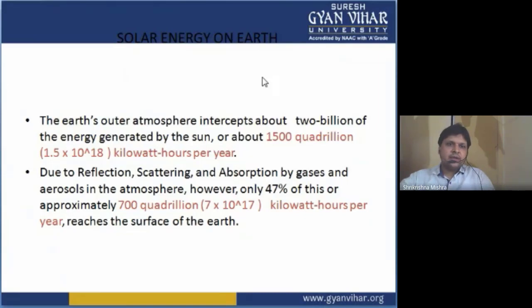Out of whatever energy comes on the atmosphere, only 47 percent reaches the Earth's surface.